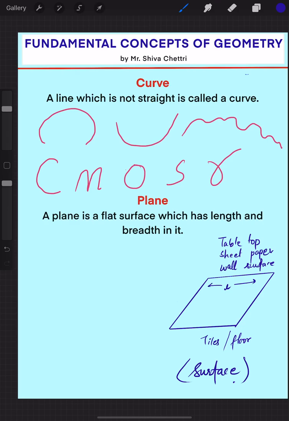The longest part should be length, and this suppose is breadth for me. So length and breadth give rise to planes. If you combine all the length and breadth lines, you form a plane. And the length and breadth of a plane are infinite. So length and breadth is not fixed.